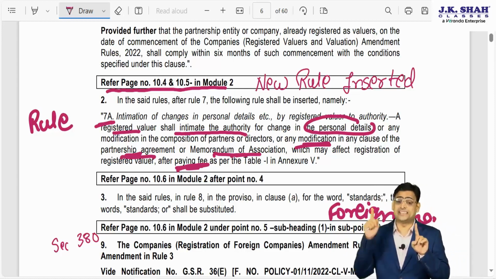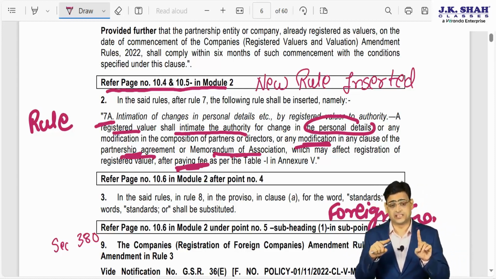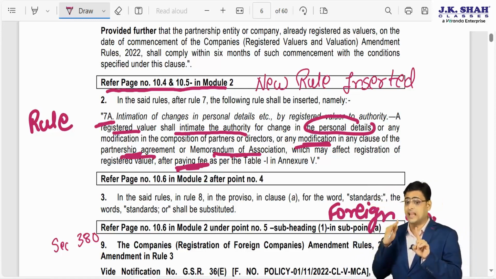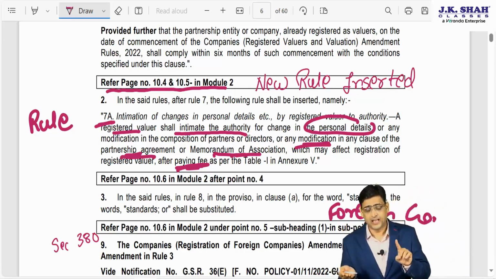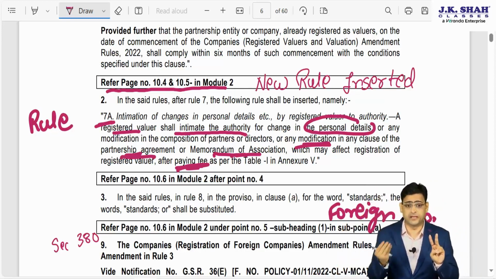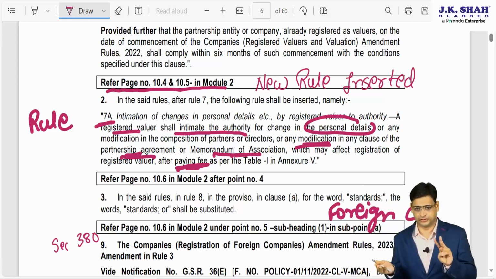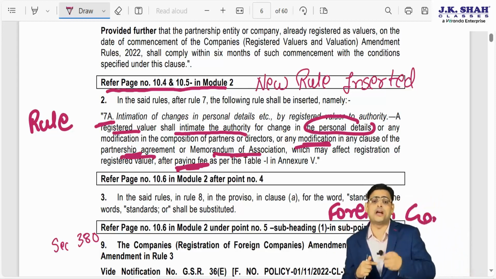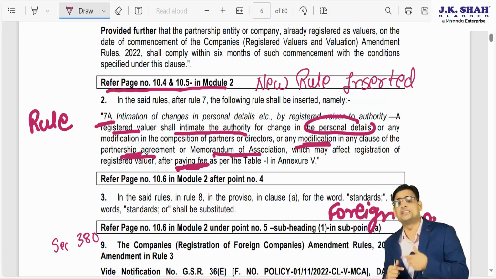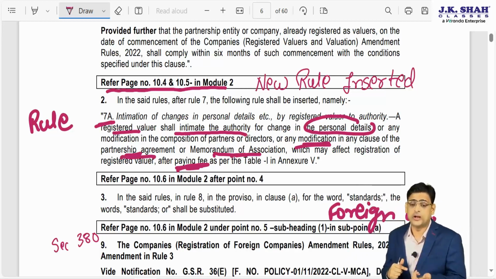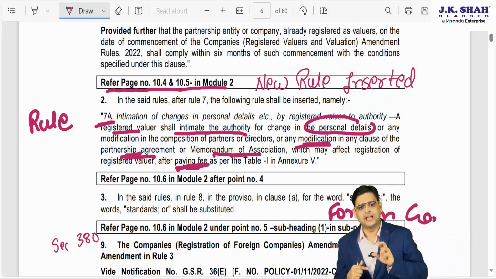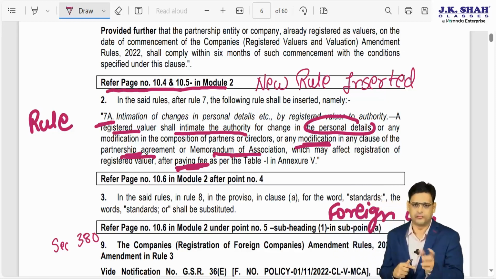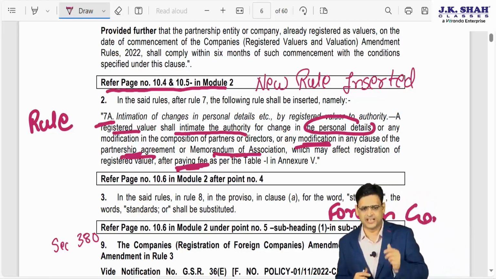And second, if there are any changes in the registered valuer, if it is a partnership firm, then any changes in the partnership agreement. If the registered valuer is a company, then any changes in the memorandum of association. Such changes also you have to intimate to the authority, and you have to do it within the prescribed time and after paying the prescribed fees, whatever they will prescribe in the annexure.